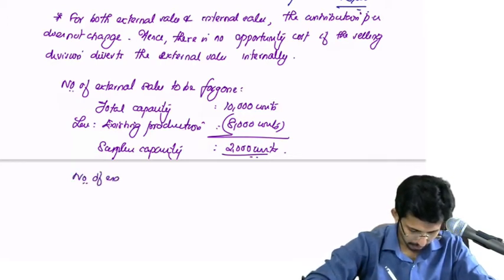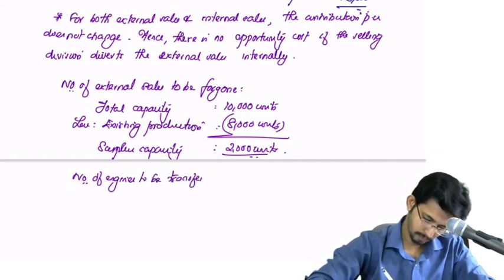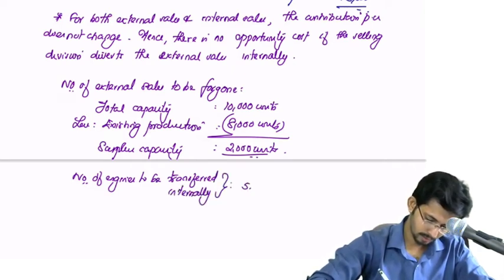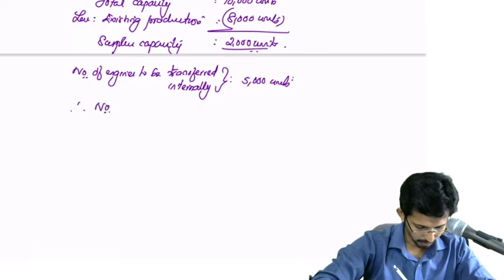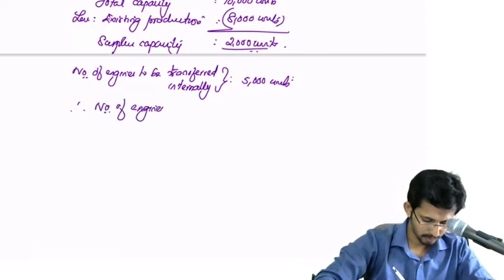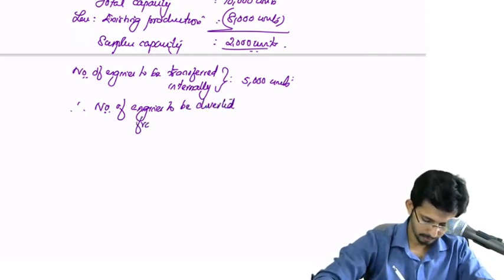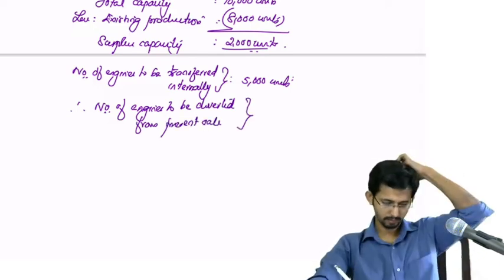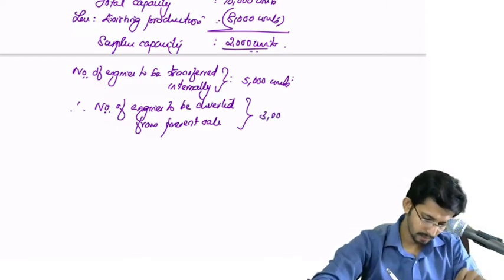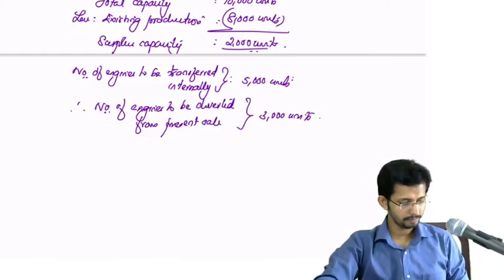The number of engines to be transferred internally is 5000 units, therefore the number of engines to be diverted from present sales is 3000 units.